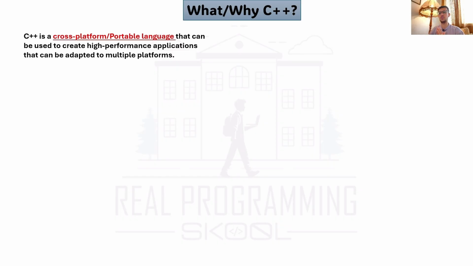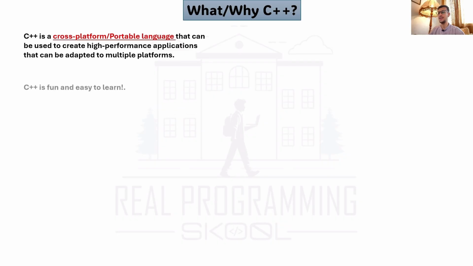Cross-platform is a good feature: you write the basic, logic, business or core code of the program one time, and after that you integrate it with some technologies, and you will have an Android application or iOS application or Mac or Windows or whatever. So that's what it means. C++ is a cross-platform portable language.